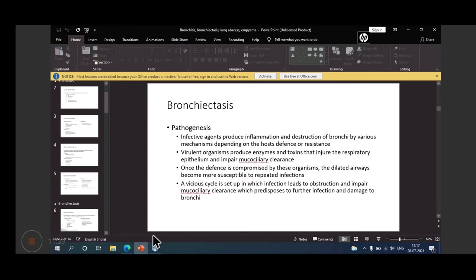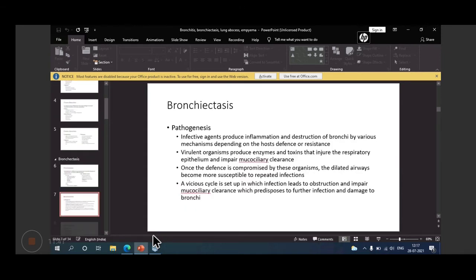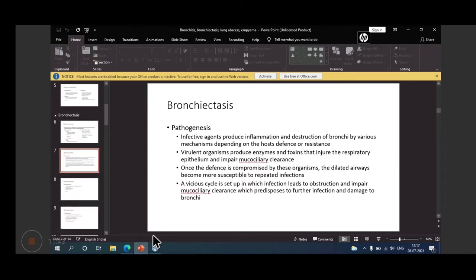Then coming to pathogenesis, the infective agents produce inflammation and destruction of bronchi by different mechanisms, like they produce enzymes and toxins, which injure the respiratory epithelium and impair the mucociliary clearance.